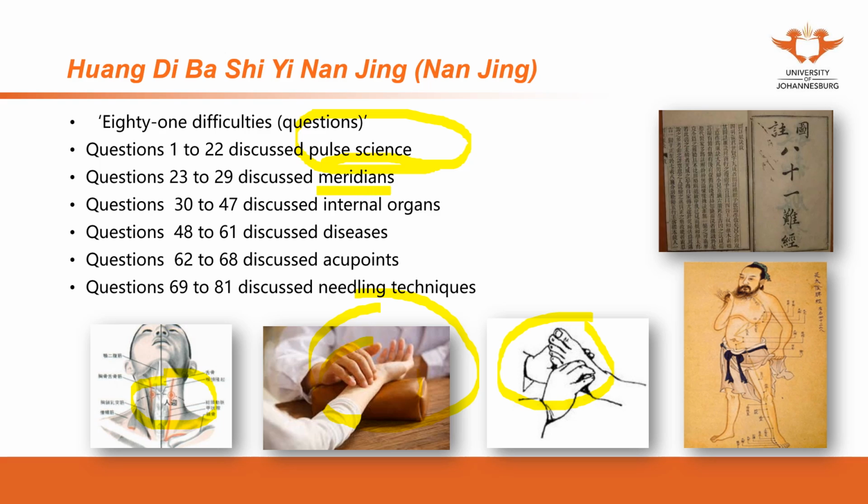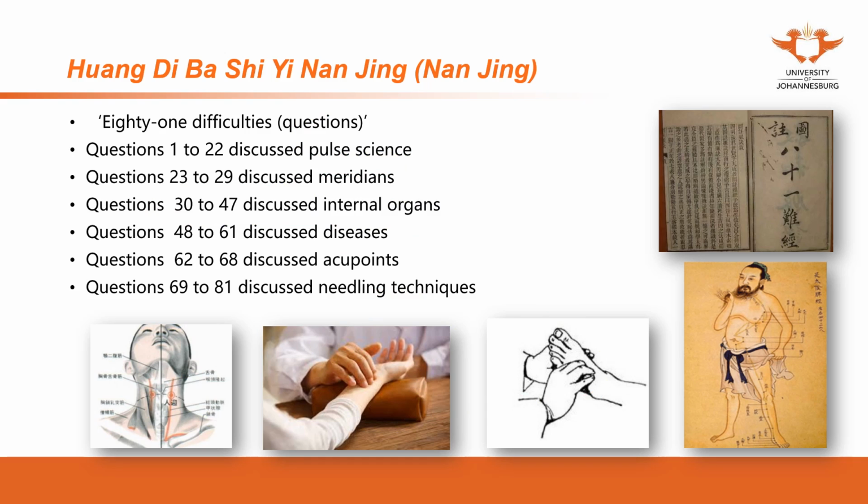The meridians were discussed, and the internal organs were further discussed in Nanjing. As for diseases, Huangdi Neijing mainly discussed the theory of the organs as well as the meridians. Some diseases were discussed in Huangdi Neijing, but not a lot.